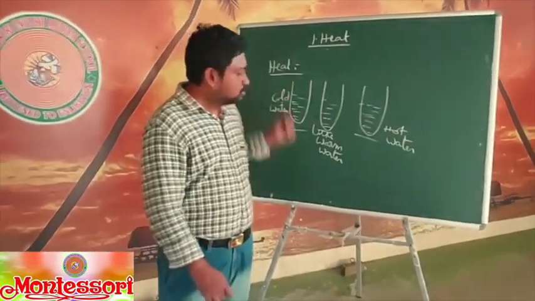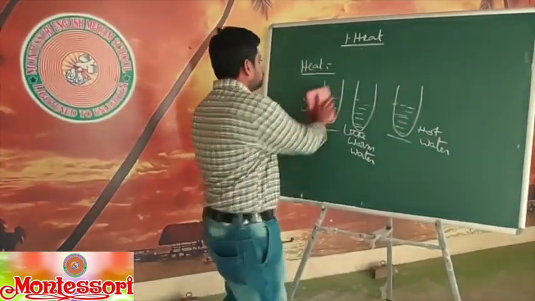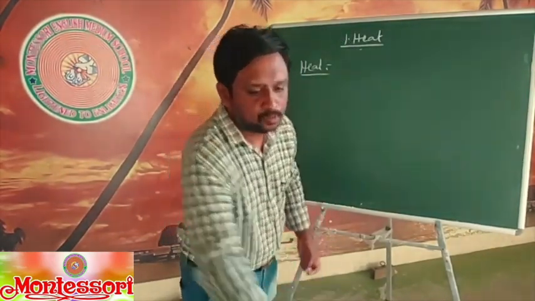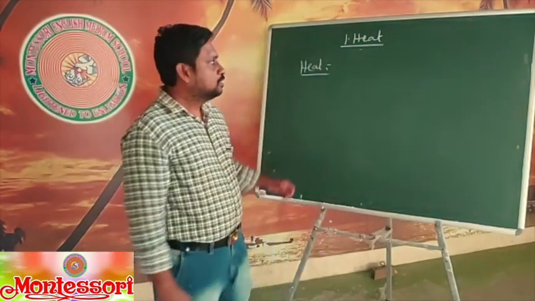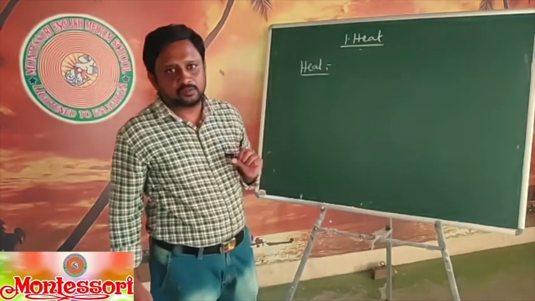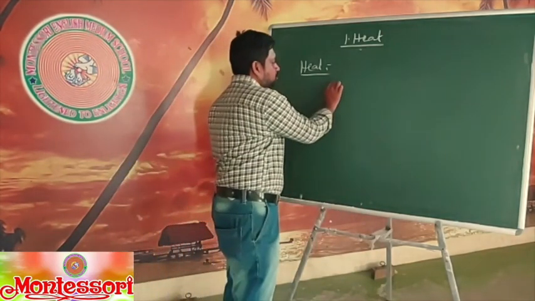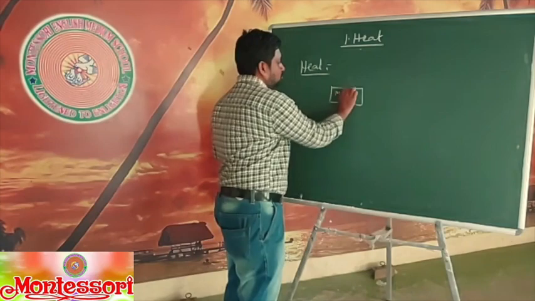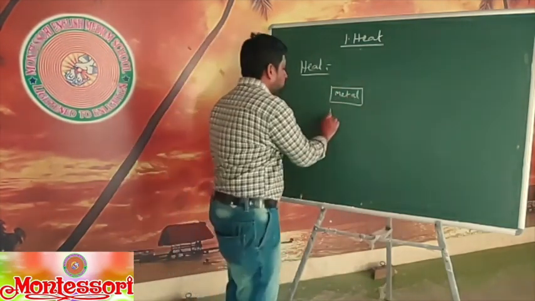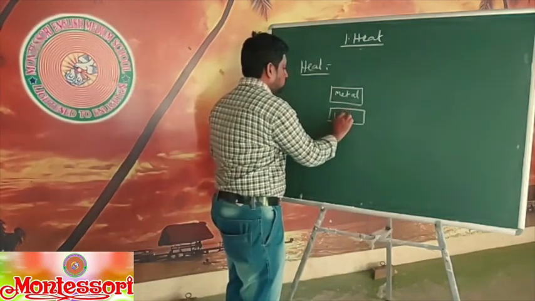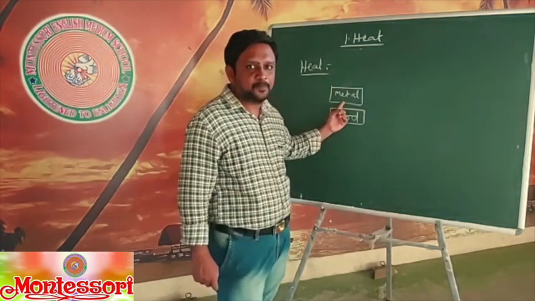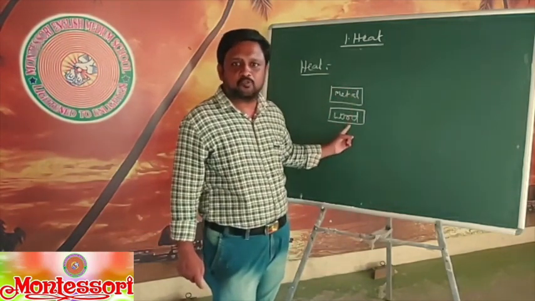Coming to this concept, let us consider two bodies. One body is a metal piece and the second body is a wood piece.